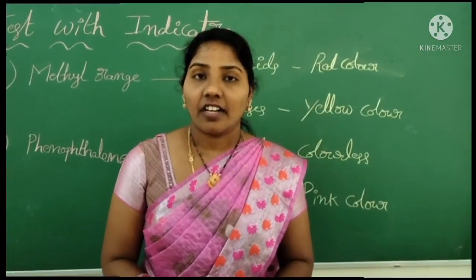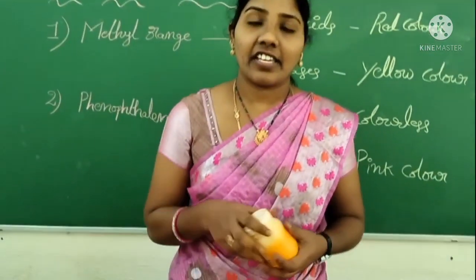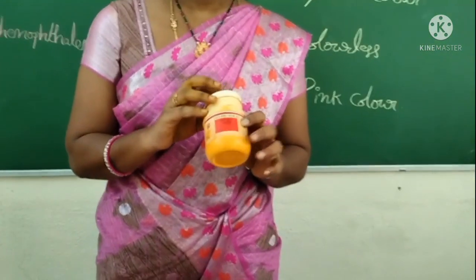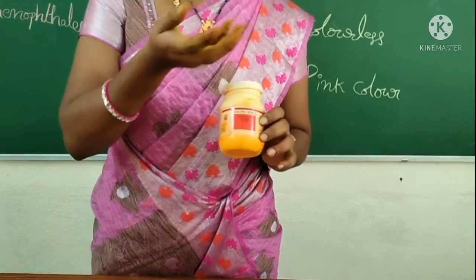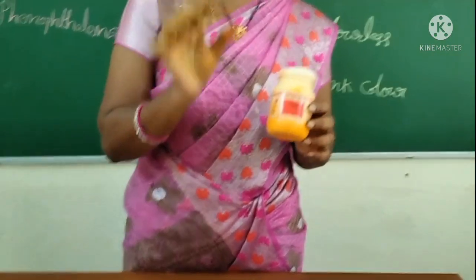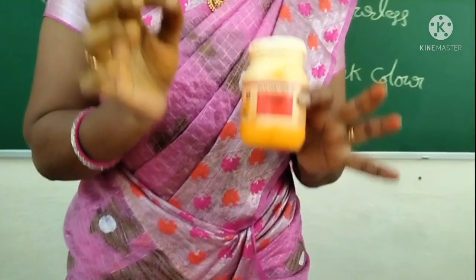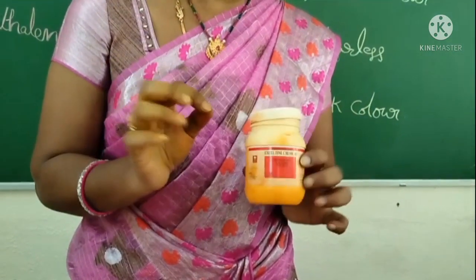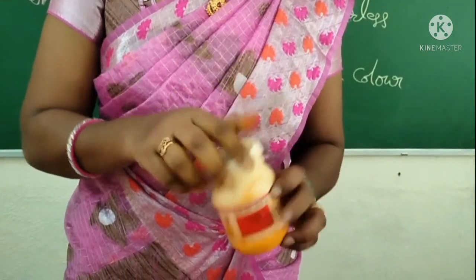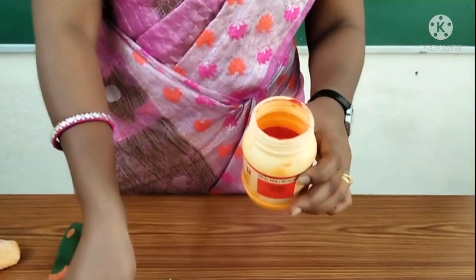Okay, come. So children, for this activity we need methyl orange indicator or some hibiscus petals also. Hibiscus petals are also used as natural indicators. This is the methyl orange powder.